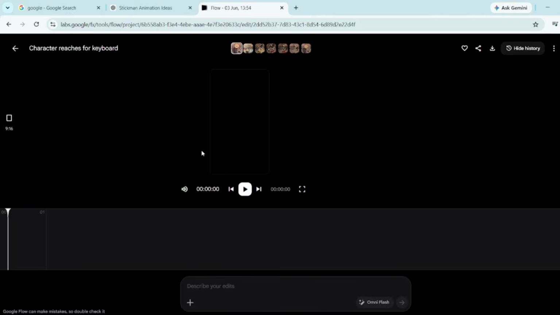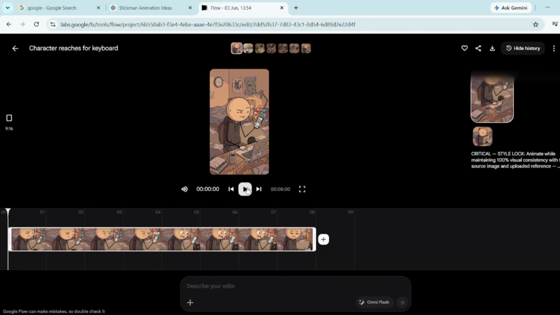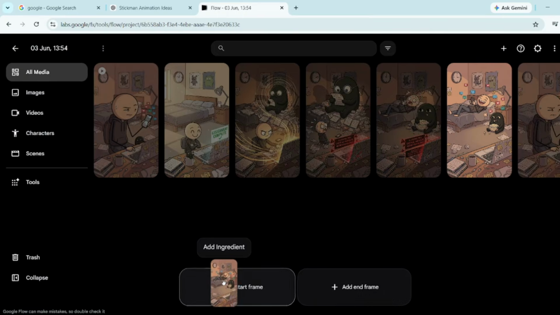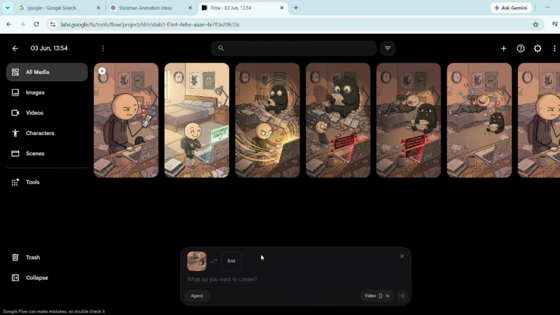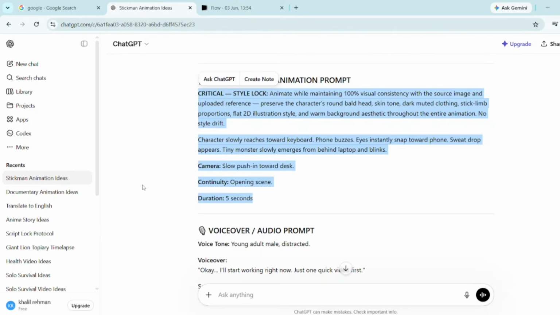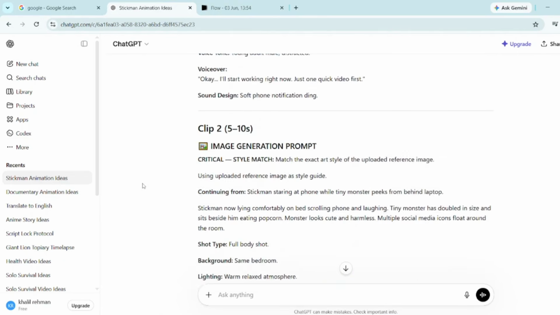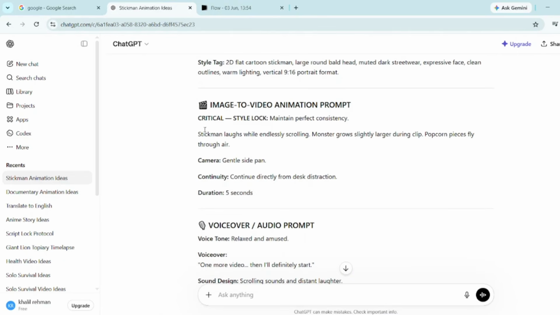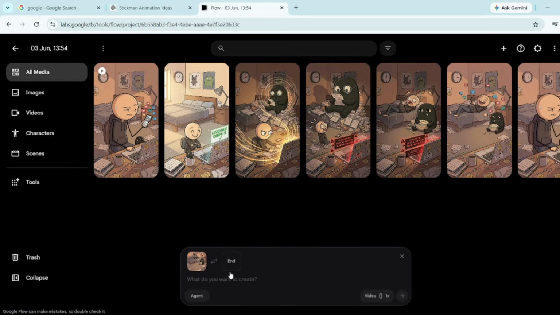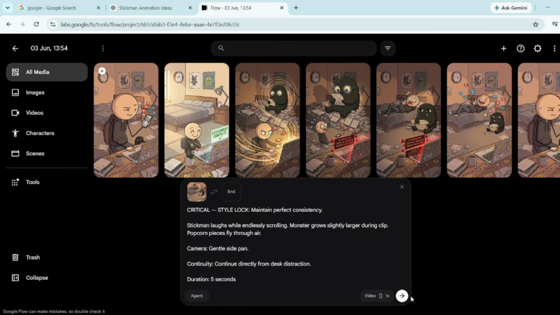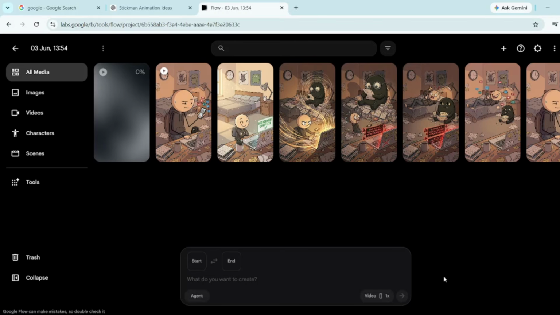Now, you can see how smooth and seamless that first result looks. If you're happy with it, go ahead and drag your second image into the timeline. Then head back to ChatGPT and find the second animation prompt. Once you see it, copy the full prompt carefully, just like I'm doing here. Then return to Google Flow, paste it in, and hit generate. Give it a few seconds to process, and before you know it, your second animated clip will be ready too.